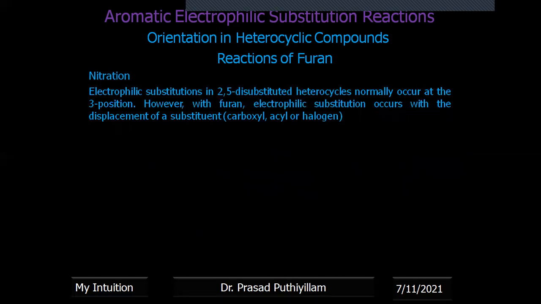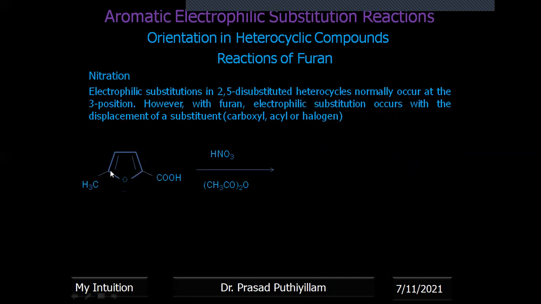Now, electrophilic substitution in 2,5 disubstituted heterocycles normally occurs at position 3, that is, when both alpha positions have substituents. However, with furan, electrophilic substitution occurs with the displacement of a substituent. That may be a carboxyl substituent, or acyl, or halogen. Okay, so this is the reaction I'm giving.